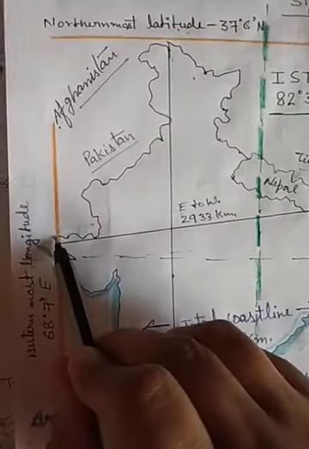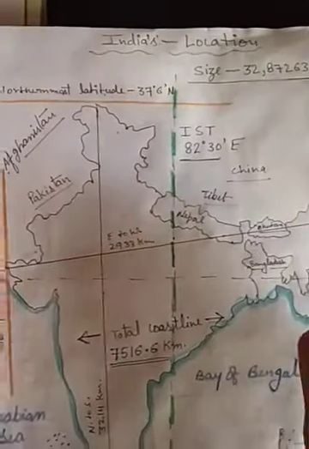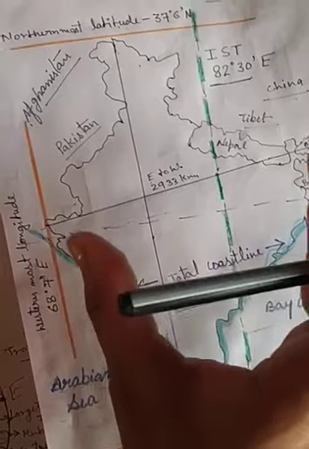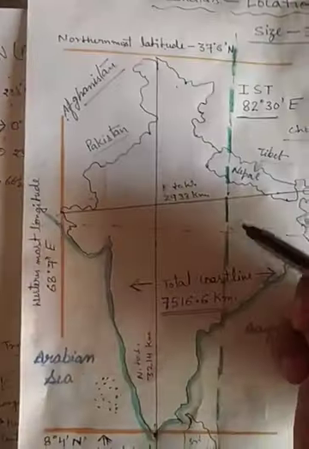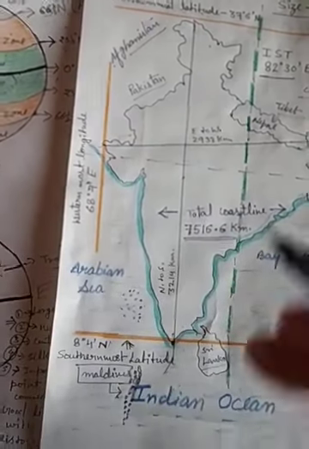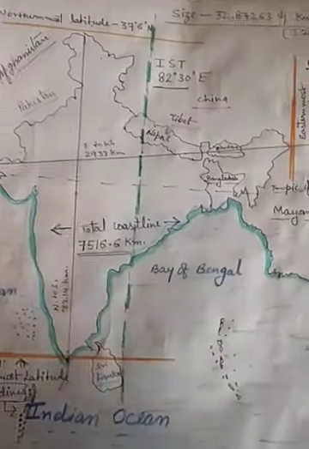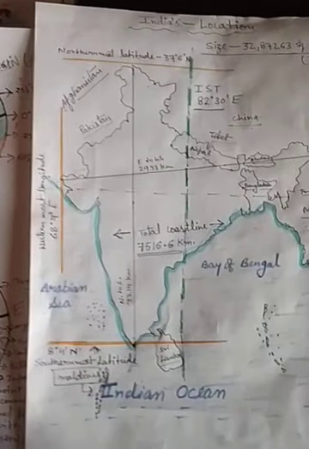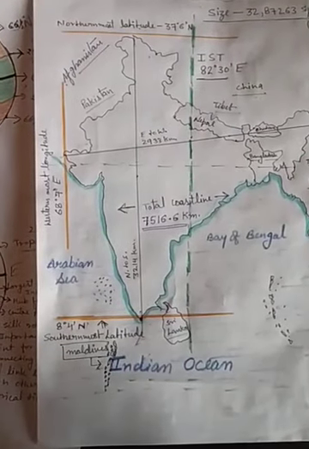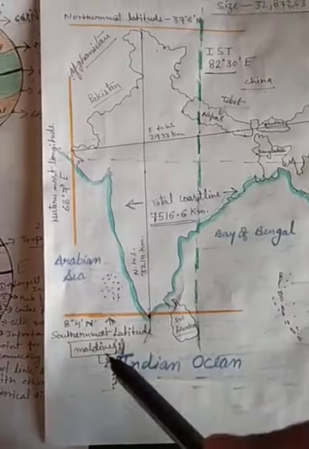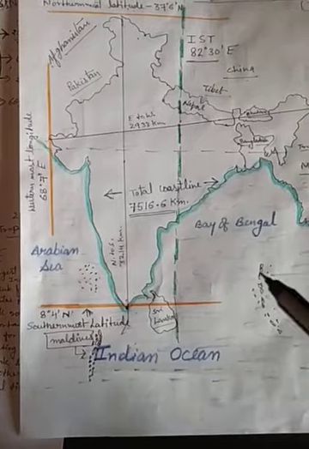That east to west extent, from the westernmost point, Gujarat, to the easternmost point, Arunachal Pradesh, the total distance is 2933 kilometers. So this is the north to south and east to west extent. Then the important thing is that India has the longest coastline on the Indian Ocean. And as you are very familiar with this map of our country from class 6 onwards, the peninsular part of the country is surrounded by 3 seas.